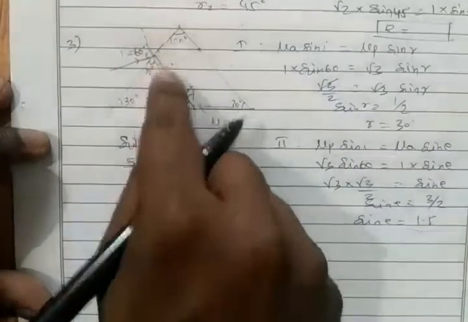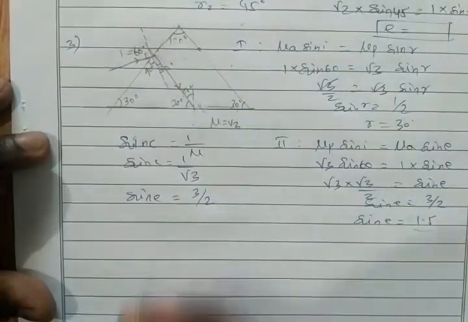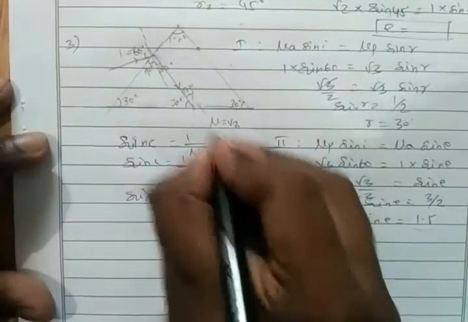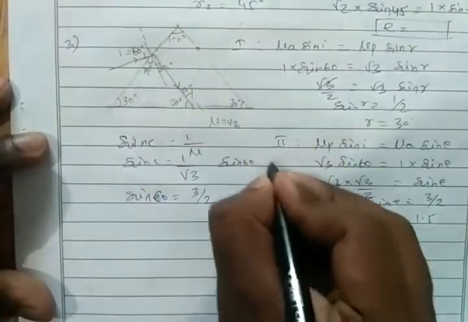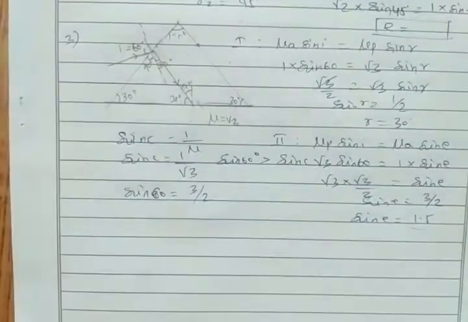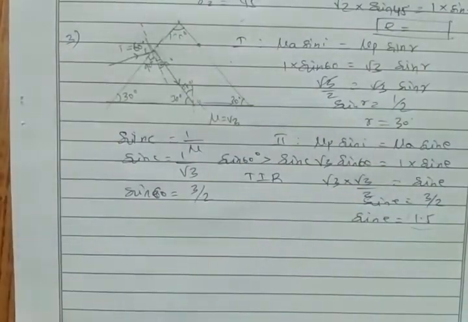Our incident angle 60 degree is greater than the critical angle C. Now what will happen if the incident angle is greater than the critical angle? Total internal reflection takes place here.